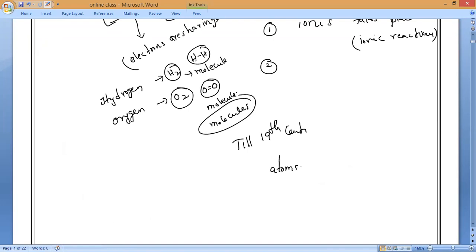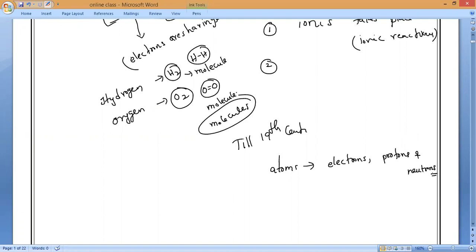What are the particles? Anyone? An atom contains electrons, protons, and as well as neutrons. Yes, neutrons. So that is why the structure of an atom was explained by scientists on the basis of experiments.